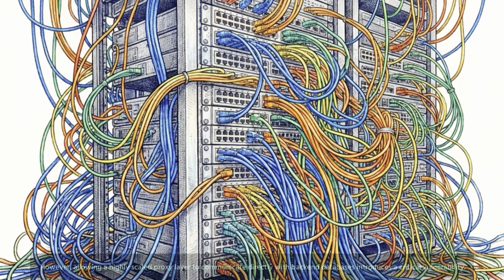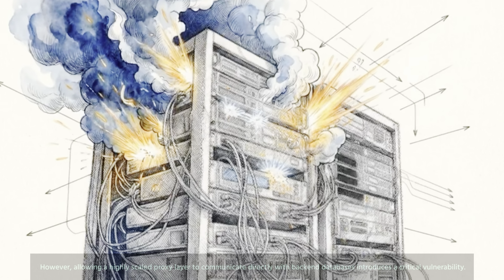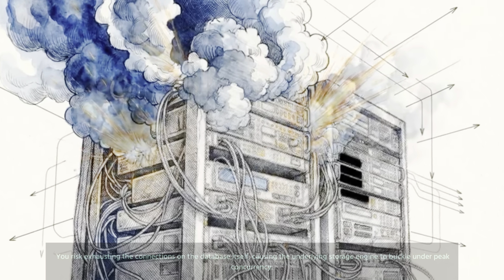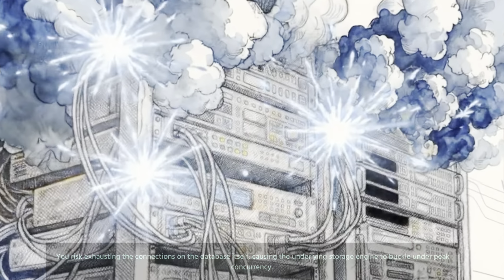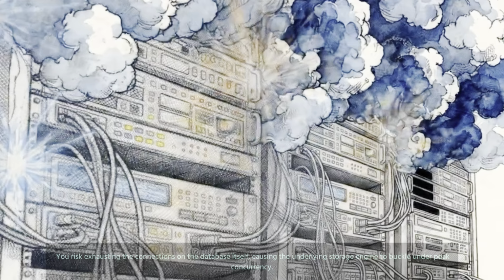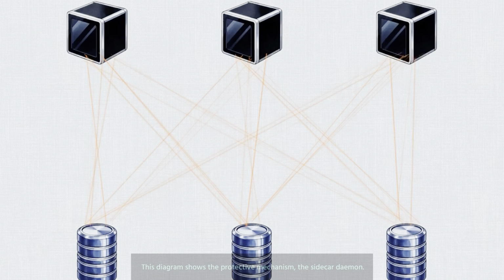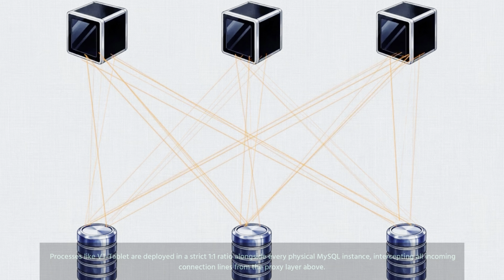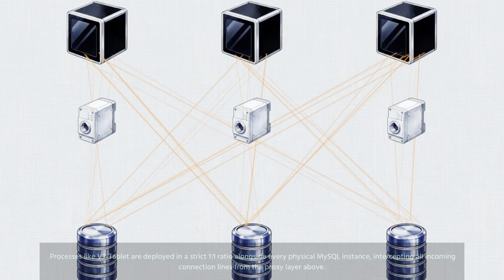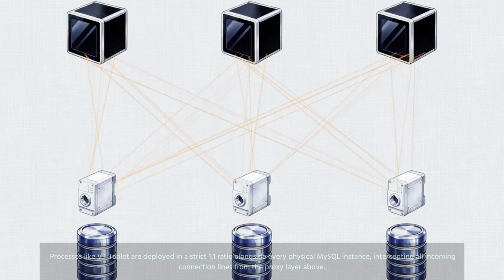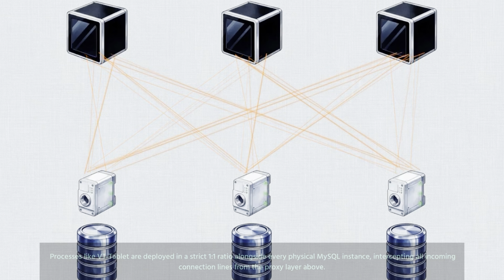However, allowing a highly scaled proxy layer to communicate directly with backend databases introduces a critical vulnerability. You risk exhausting the connections on the database itself, causing the underlying storage engine to buckle under peak concurrency. This diagram shows the protective mechanism, the sidecar daemon. Processes like VTTablet are deployed in a strict 1-to-1 ratio alongside every physical MySQL instance, intercepting all incoming connection lines from the proxy layer above.